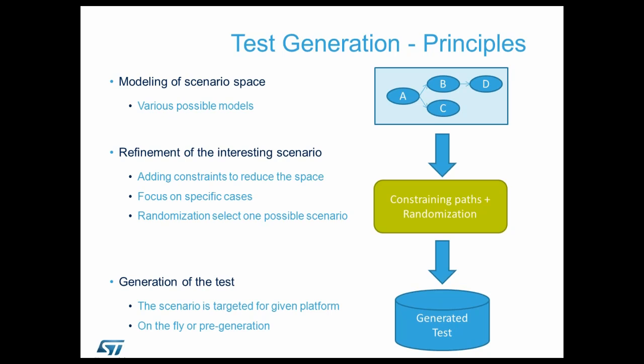As we are going to see later in this talk, we have been targeting very heterogeneous platforms. And also we can do it on the fly or in pre-generation by pre-generating the tests. So this is a very high-level overview on how we conceive test generation at ST.